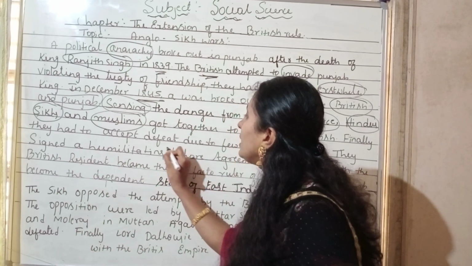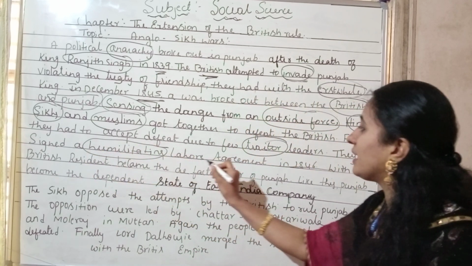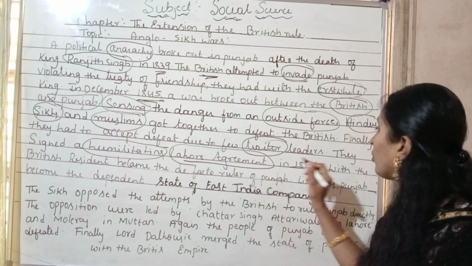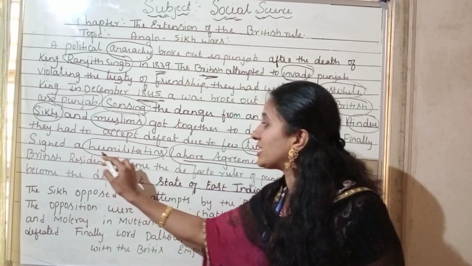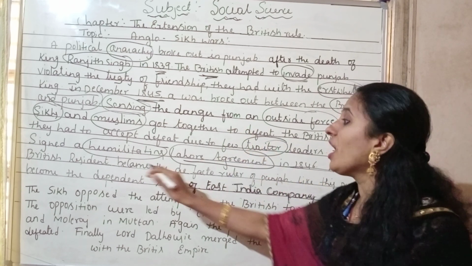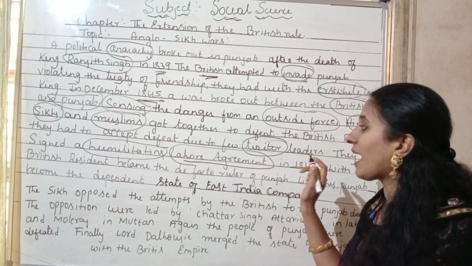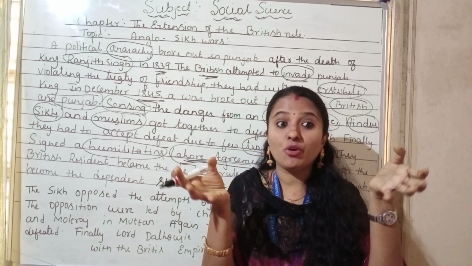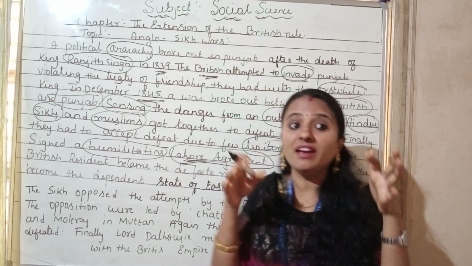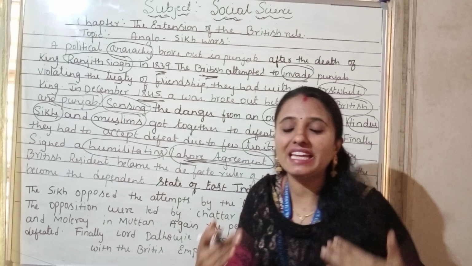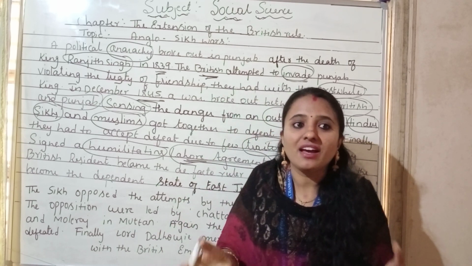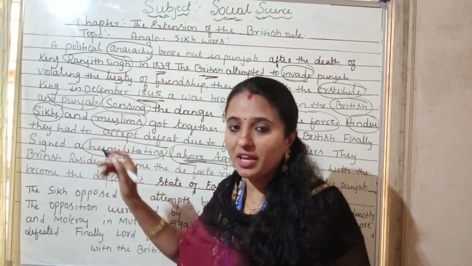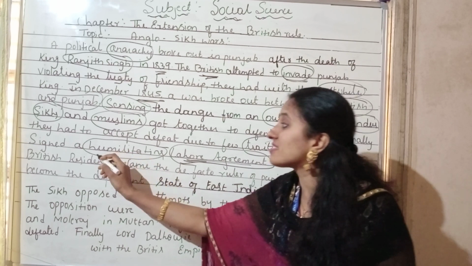They signed a humiliating treaty. They had to sign the humiliating Lahore Agreement. Understand, children, this one is very, very important. Who has to sign the humiliating treaty here? The Punjab had to agree to the humiliating Lahore Agreement. Humiliating means making someone feel ashamed and foolish by injuring their dignity and pride. So the British made the Punjab kings, the Sikhs, feel ashamed. That is called humiliating.